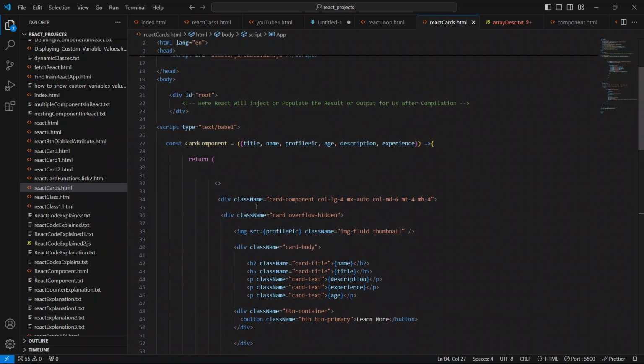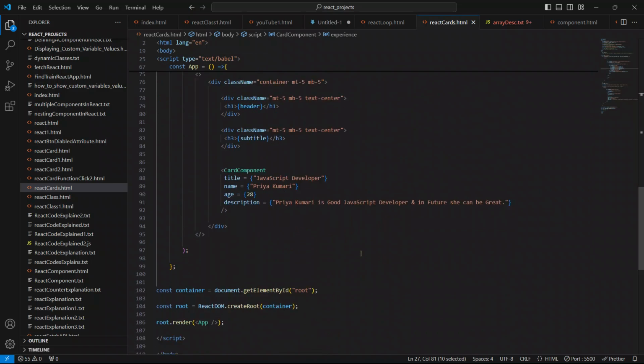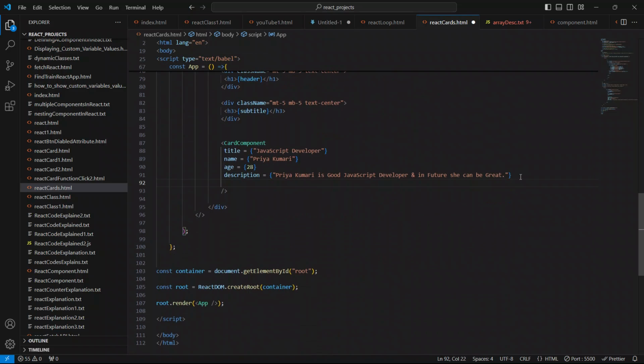Now I'm gonna use this experience. Experience will be a number, so we will say experience equal to open and closing braces, and I'll give 3. Enclose this inside the quotes also, so I'll say 3 years, because it is a text also.